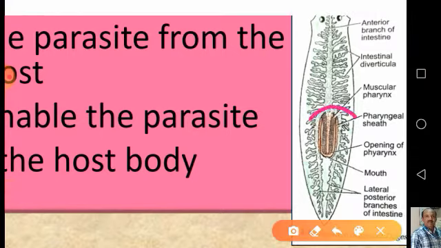The muscular pharynx is very much helpful. It will come out of the mouth to suck the tissues, also to suck the food material from the host tissues. For this purpose the pharynx becomes more muscular.